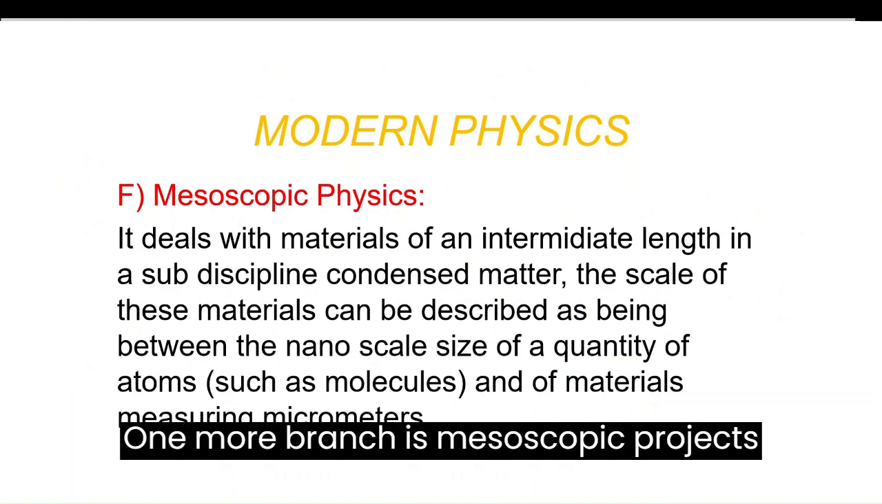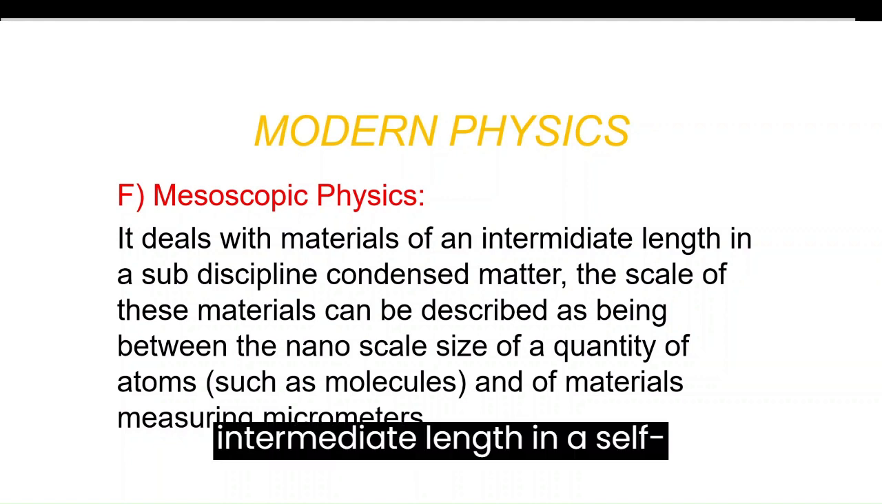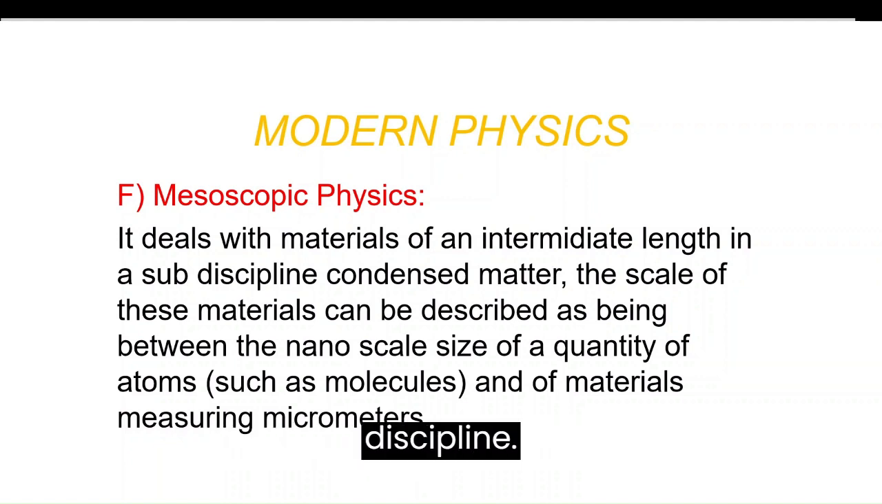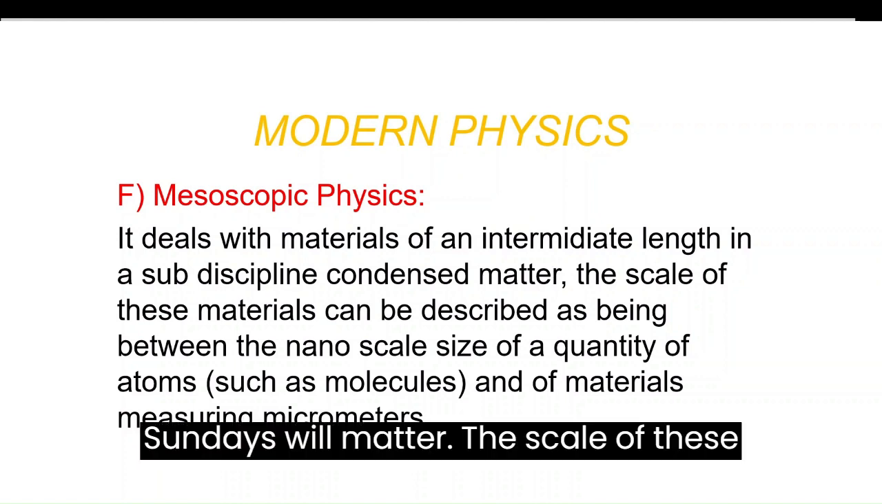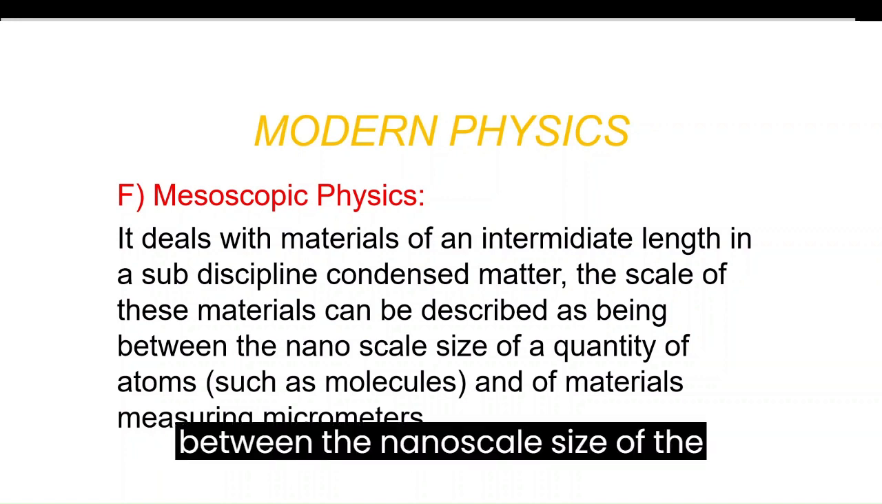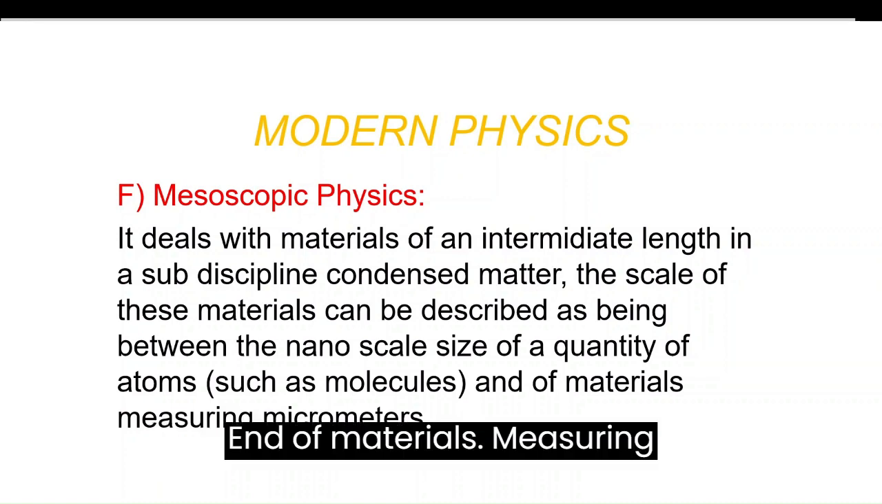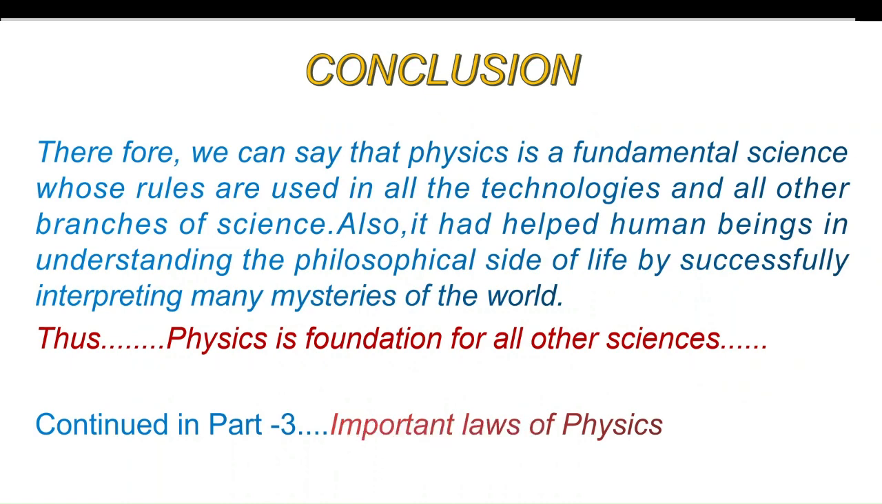Now, one more branch is mesoscopic physics. It deals with materials of an intermediate length in a sub-discipline of condensed matter. The scale of these materials can be described as being between the nanoscale size of a quantity of atoms, such as molecules, and materials measuring micrometers.